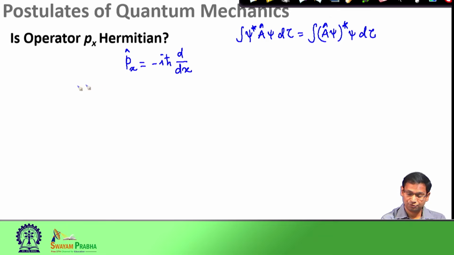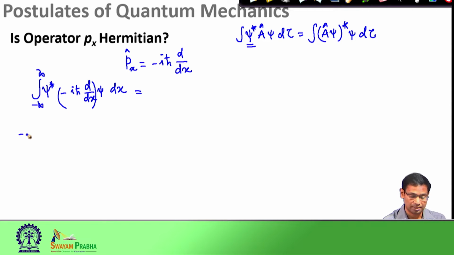Now, we will define any well behaved function psi, and since the variable here is x, I take x from minus infinity to plus infinity, and I evaluate this integral. Here the region is my operator. So, this minus i h bar is a constant, so I take it out of my integration.